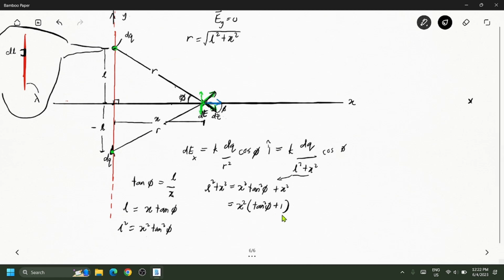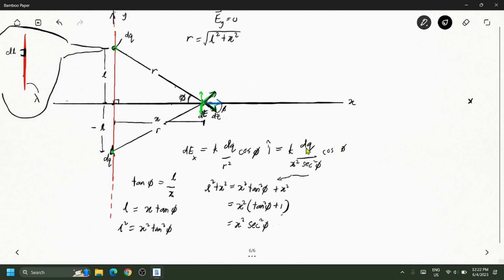So the trigonometric form here is basically secant squared of phi. Okay? And then I substitute into here. Instead of using this one, I'm just going to remove this, and then I replace it with X squared secant squared of phi. Okay?